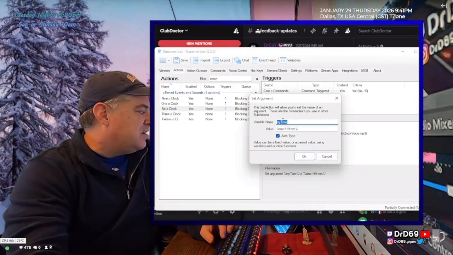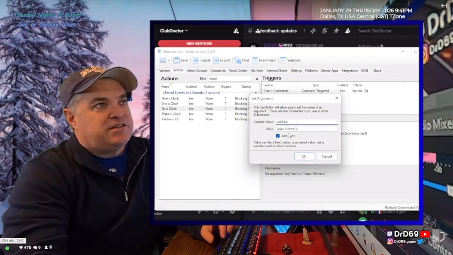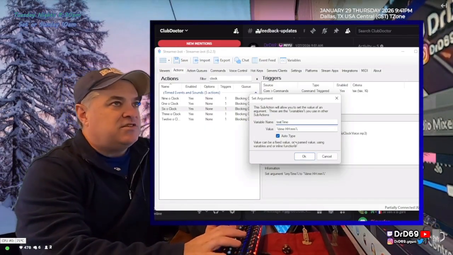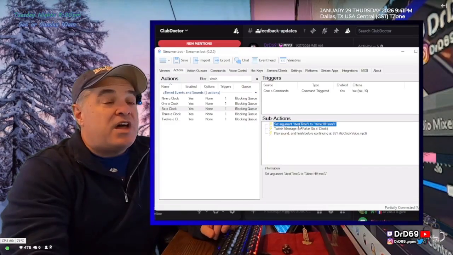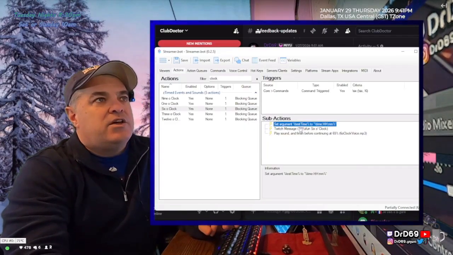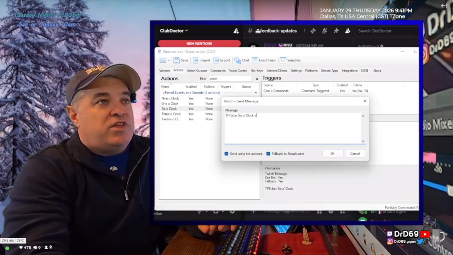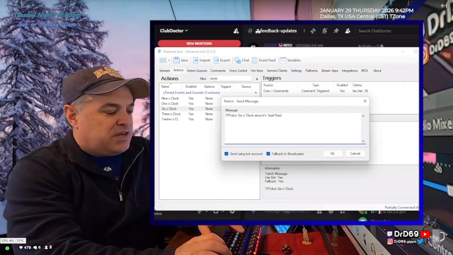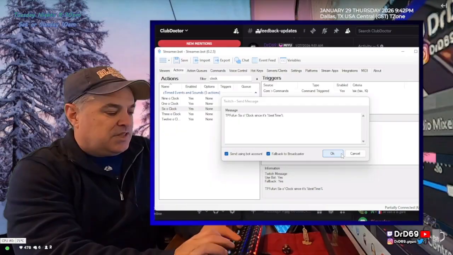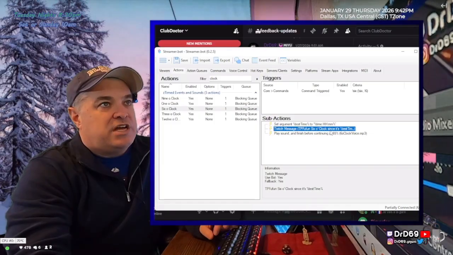I'm going to take this and put it at the top, and instead of calling it my time, we're going to say test time, because we're going to do a little test. I did this at the beginning, because I was like, what about 1 o'clock, or what about 9 o'clock at night? What is that going to look like? So we're setting an argument to be test time, right? Then in the Twitch message, I can say 6 o'clock since it's, and then I can do % test time. And then it should show me whatever the current time is, okay?